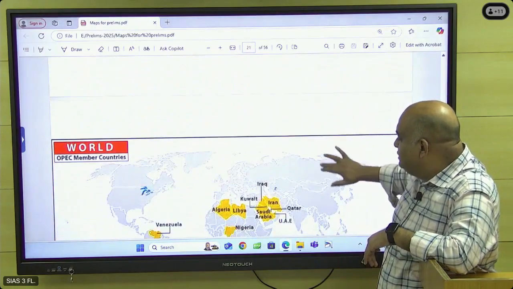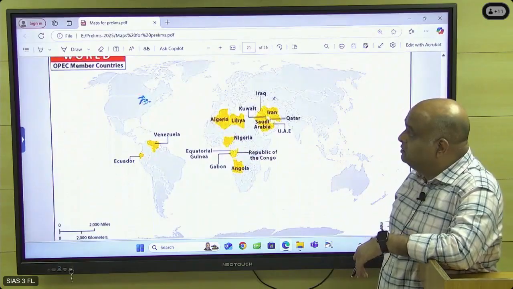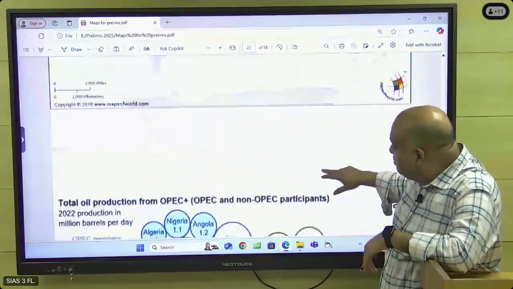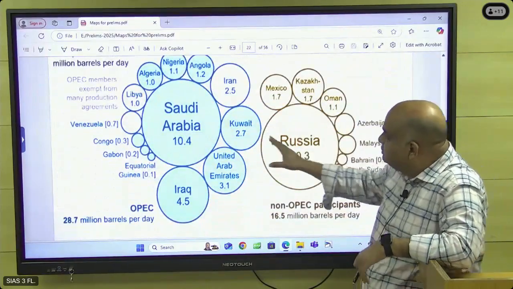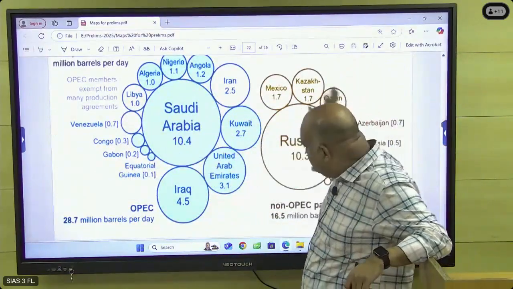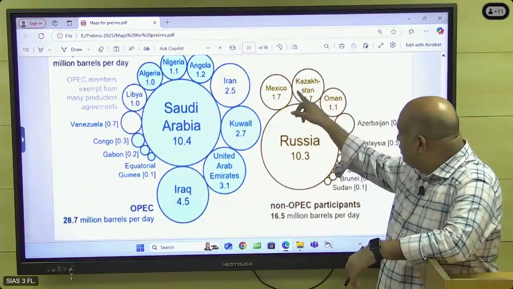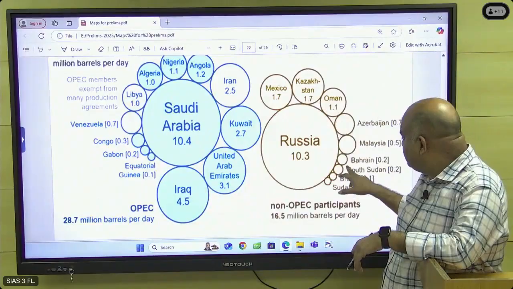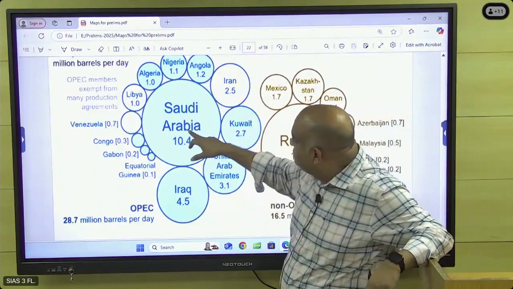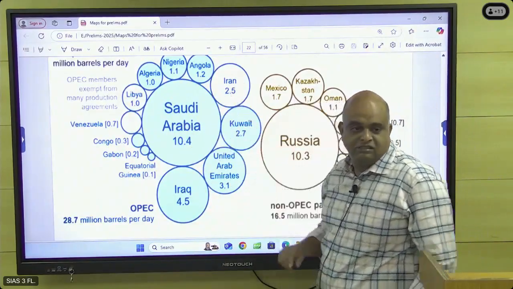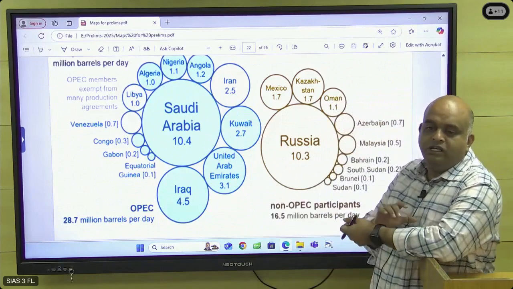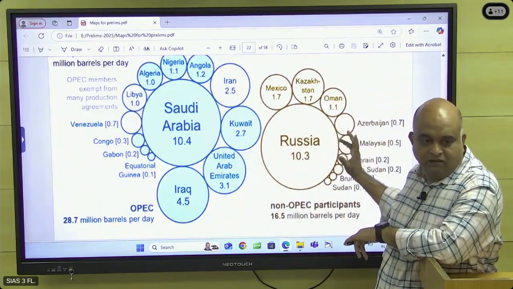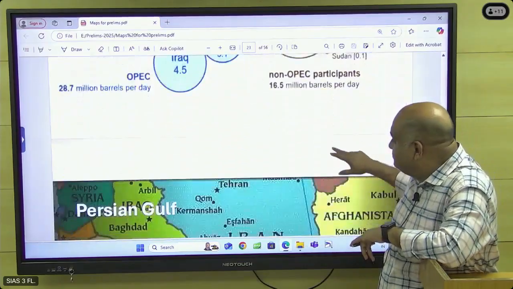And then OPEC countries. These countries are the OPEC countries, the Organization of the Petroleum Exporting Countries. Okay. And there is one more group called OPEC Plus. This blue is OPEC. Together they are called OPEC Plus. In OPEC Plus, who are the countries? Russia is there, Mexico, Kazakhstan, Oman, Azerbaijan, Malaysia, these countries. These are all the OPEC countries. Saudi and Iran are together in this. Don't get confused. How come Saudi and Iran go together? Okay, so they are OPEC countries. These are all OPEC Plus countries. I'll share this. You can check it later.